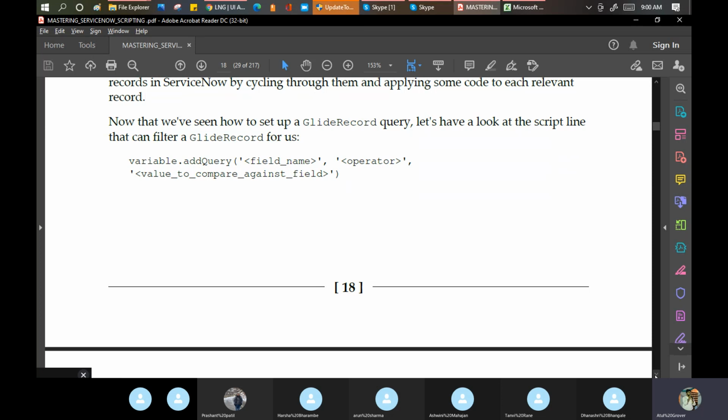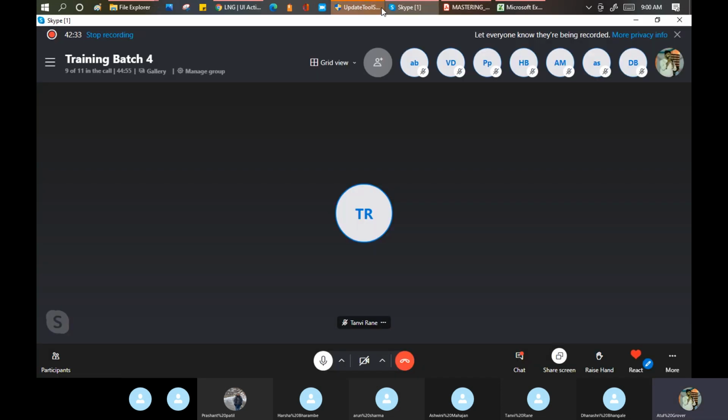All fine, or is everybody getting confused here? Let me take a pause. Yes, Aishwarya. No confusion, it's fine. Vishwajit, Prashant.